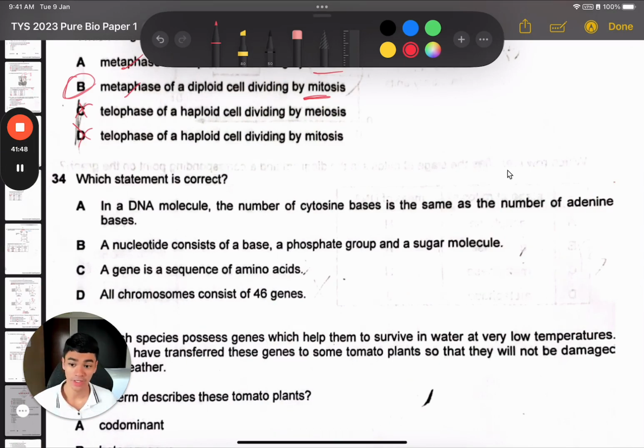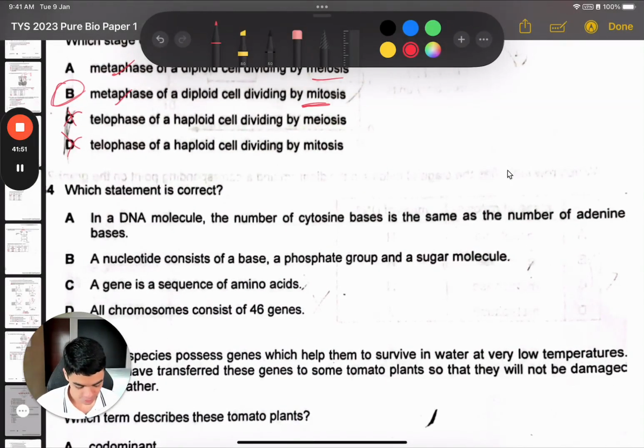34. Which statement is correct? So in a DNA molecule, cytosine equals adenine number. So A and T are the pair, and G and C are the pair. You can remember this as apple tree, A and T pair, and garage stores a car, or a car is stored in a garage. So G and C pair. So C and T and A have no business pairing, right? It does not mean anything.